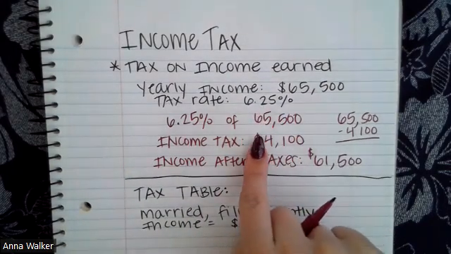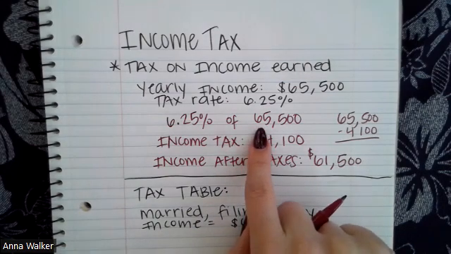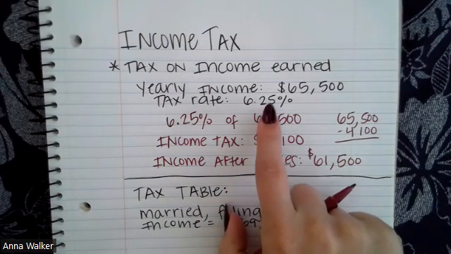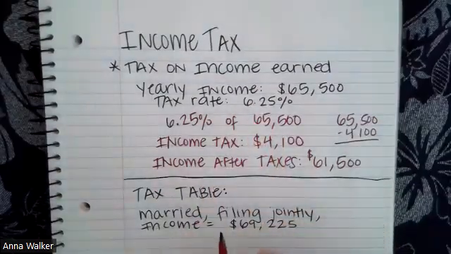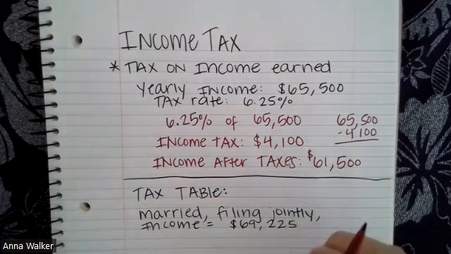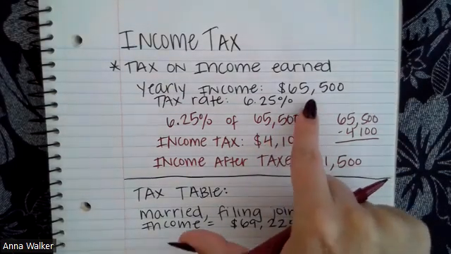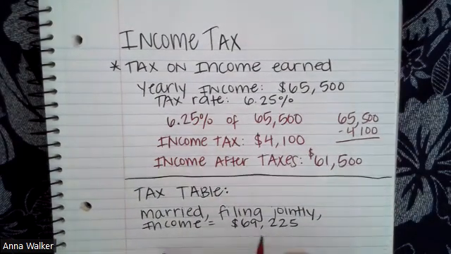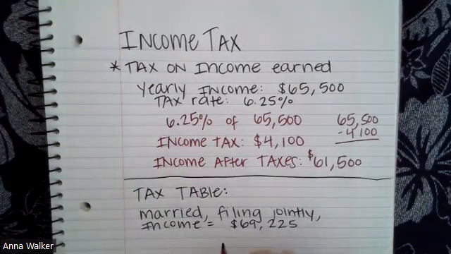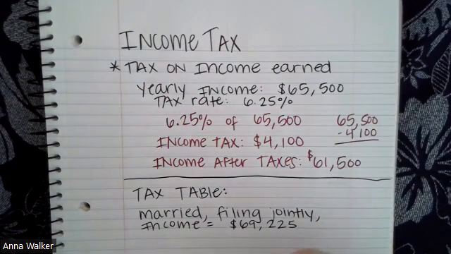A lot of times what happens is people who make a lot more money do have to pay a lot more in taxes because the percentage on income is much higher. But sometimes a dollar amount is set. So instead of a percentage of your income, depending on your life status and how much money you make, there's just a certain dollar amount that you have to pay.